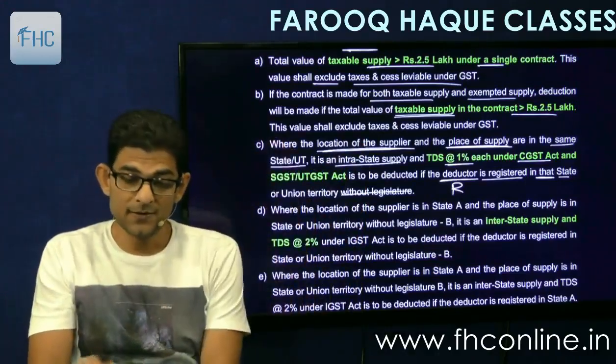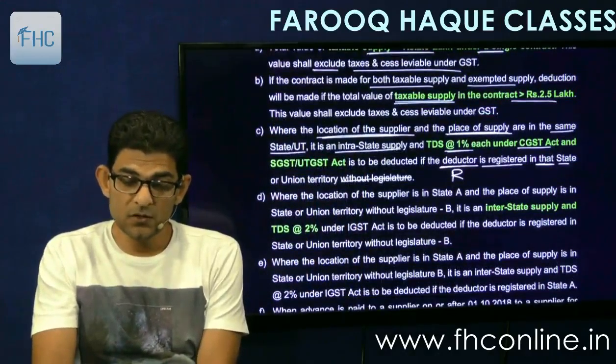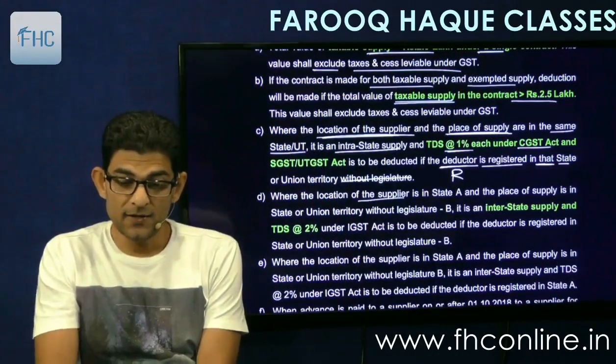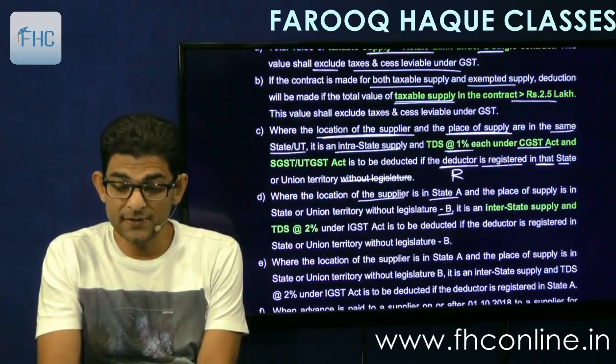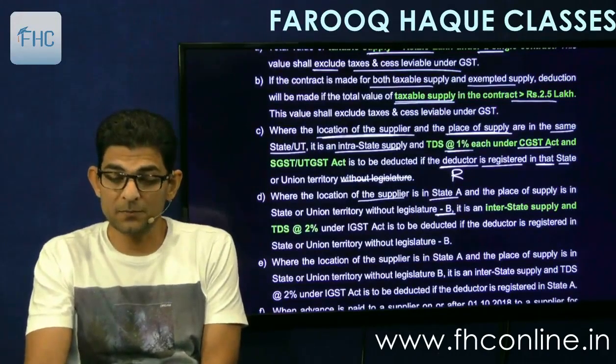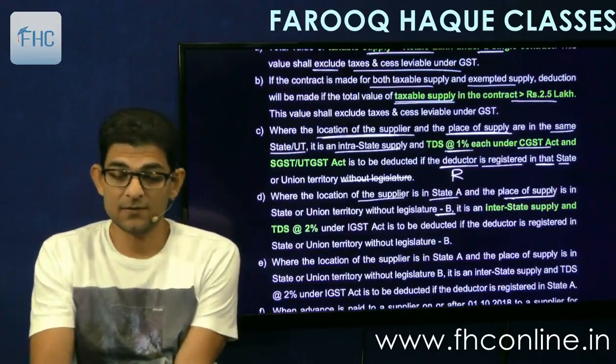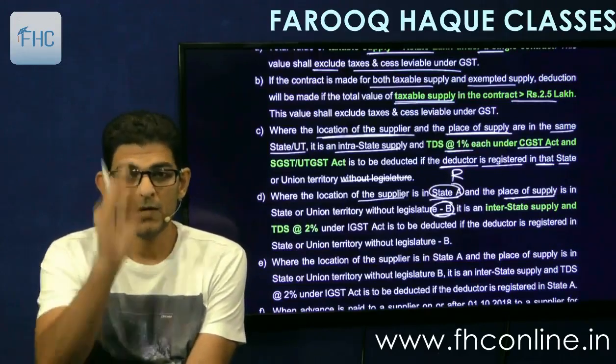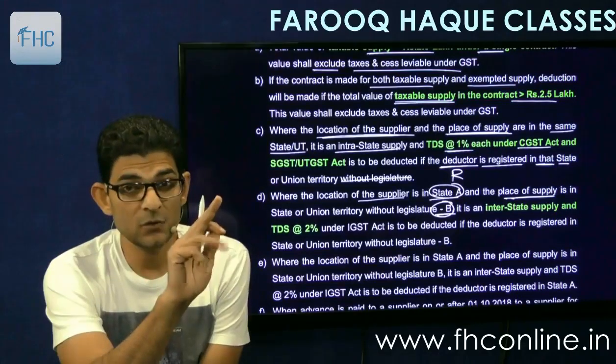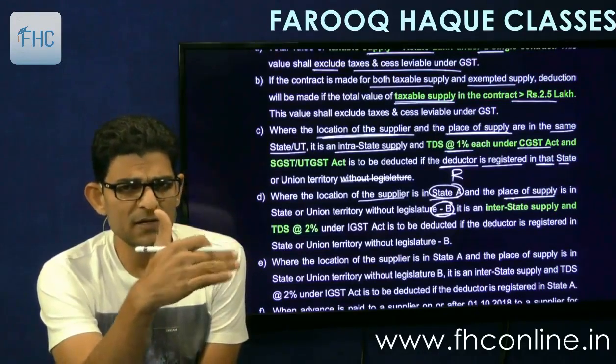Good. Second, where the location of supplier is in state A and the place of supply is in state or union territory without legislature B. So place of supply is in a different state. So this is state A and this is state B. Okay, supplier is in state A location, but place of supply is in state B.